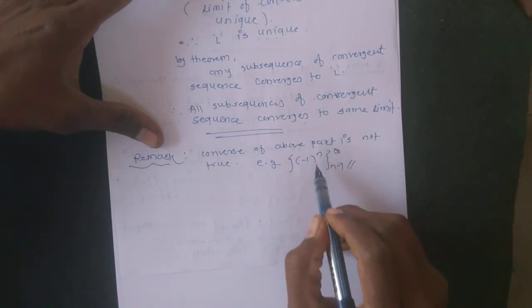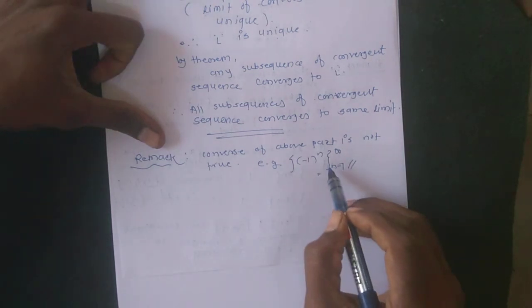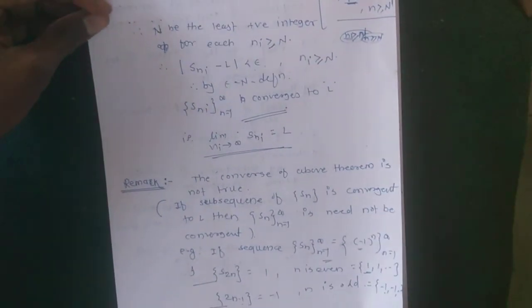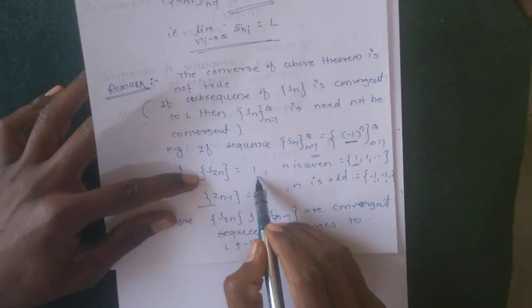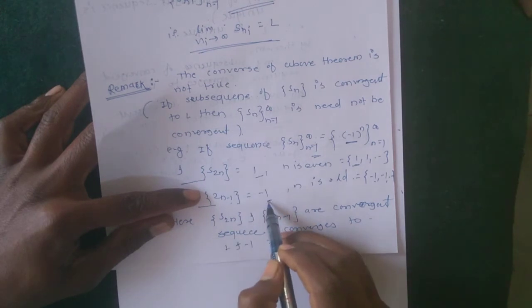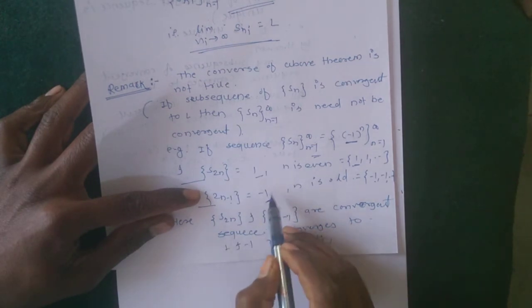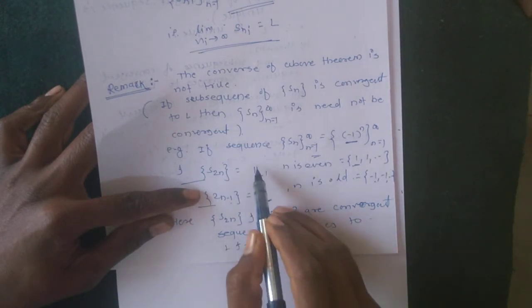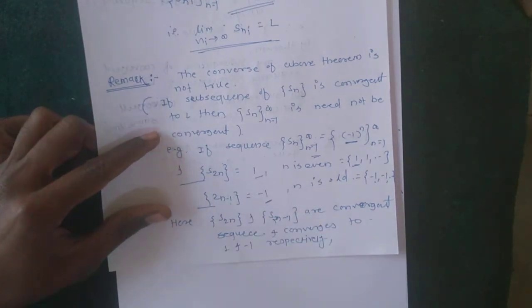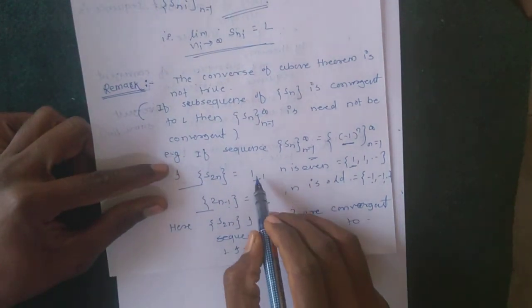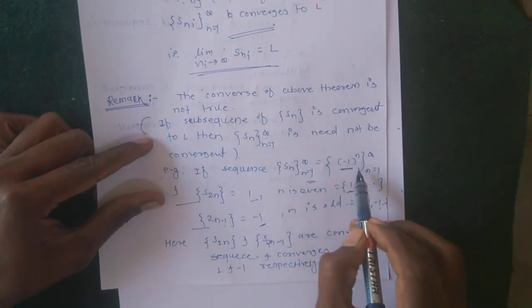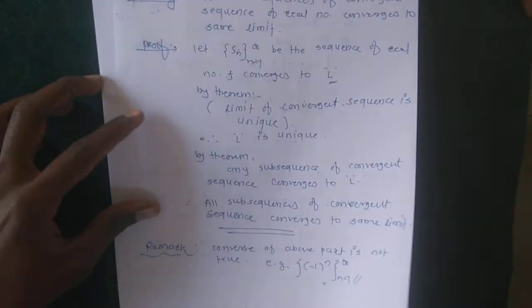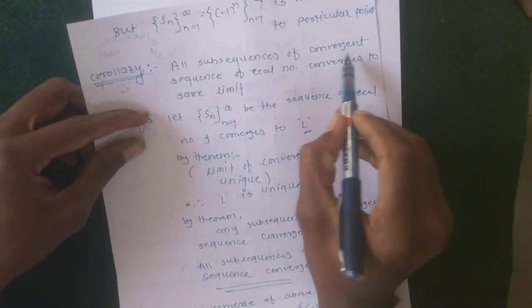This sequence has two subsequences, S2n and S2n-1. S2n converges to 1 and S2n-1 converges to -1. These do not converge to the same limit point because this sequence is not convergent.